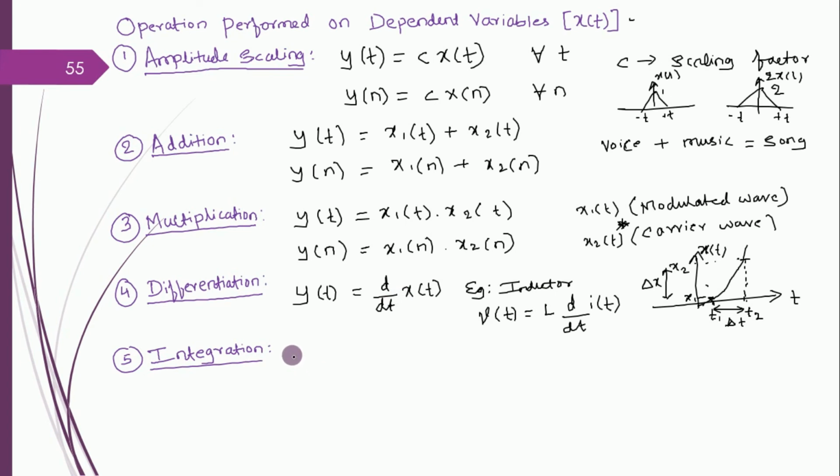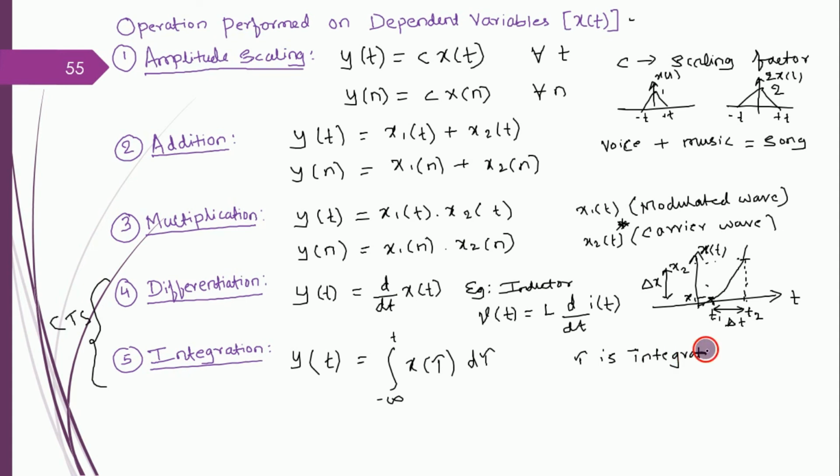So now coming to integration. So integration, and of course, differentiation and integration in the discrete domain, in discrete domain, it does not exist. Okay, so I'll come to that point at a later stage. Right now you just have some idea. Differentiation and integration are applied only for CT signals, continuous time signals. Okay, so this is y of t equals integration from minus infinity till t of x of tau d tau. So this is an integration formula where tau is the integration variable.